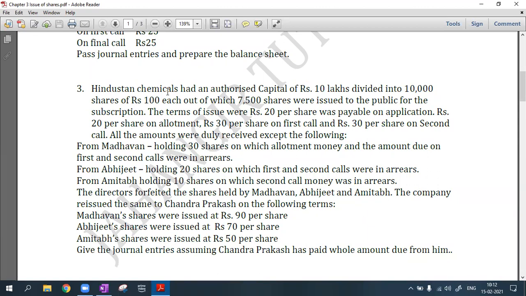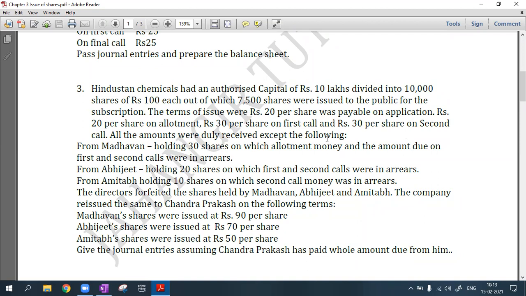Hindustan Chemicals had an authorized share capital of rupees 10 lakhs. Authorized share capital is the capital with which the company is registered. It is divided into 10,000 shares of rupees 100 each, so 10,000 into 100 is 10 lakhs. Out of which 7,500 shares were issued to the public for subscription. The terms of issue are rupees 20 per share on application, 20 on allotment, 30 on first call, and 30 on the second call. There is no premium; the issue is at par because 20, 20, 30, 30 adds up to 100.